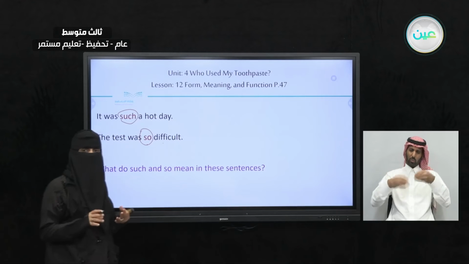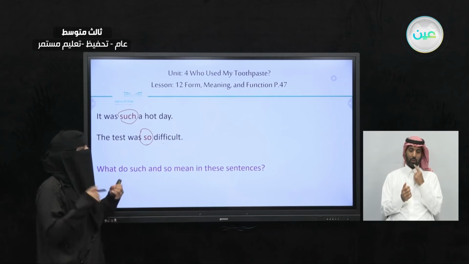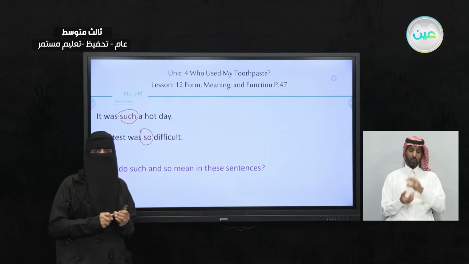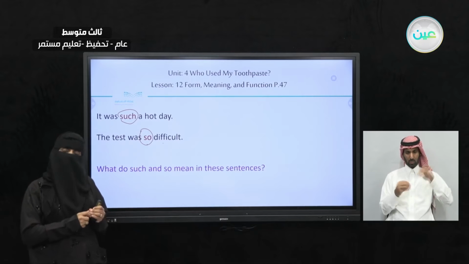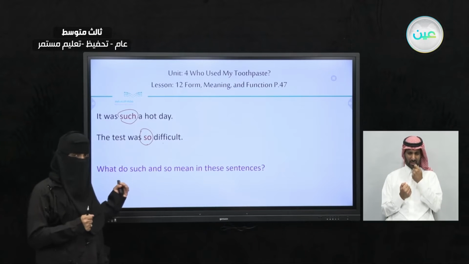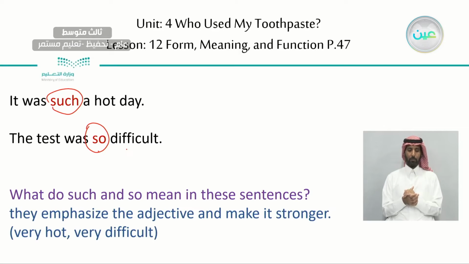When you say it was such a hot day, can you try to replace it with another word, sorry? Yes, you can say it was a very hot day, or the test was very difficult. Okay, you can replace it with very.